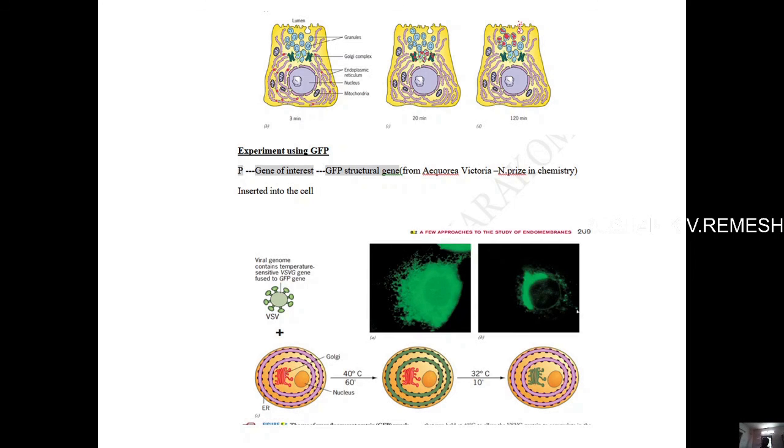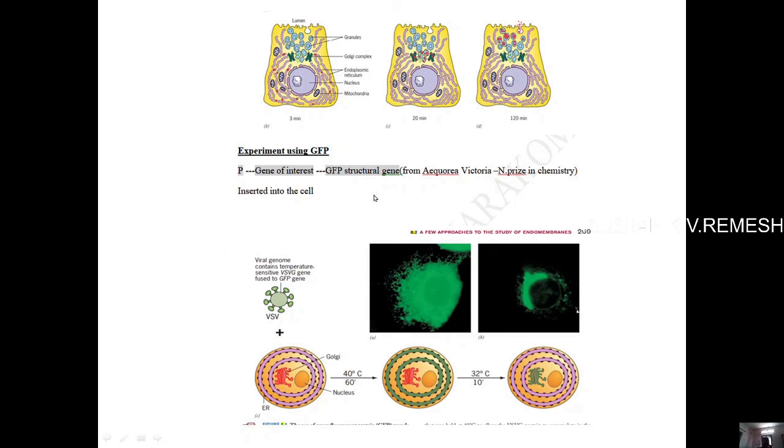Now the techniques have advanced much more. Instead of more complicated autoradiography techniques, we can now rely on GFP proteins. GFP means green fluorescent protein. Actually, this is a kind of fluorescent protein that may be obtained from Aequorea victoria. Aequorea victoria is a kind of jellyfish, and the discovery was honored with the Nobel Prize in Chemistry.